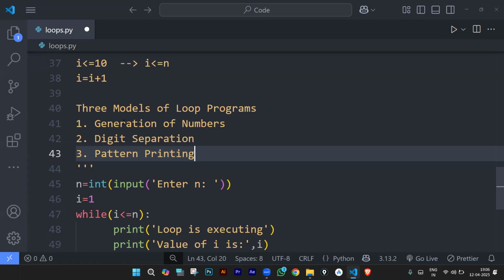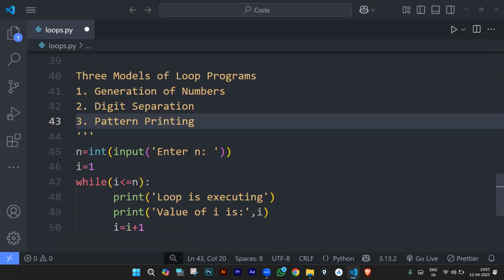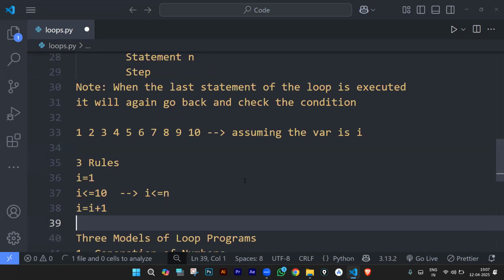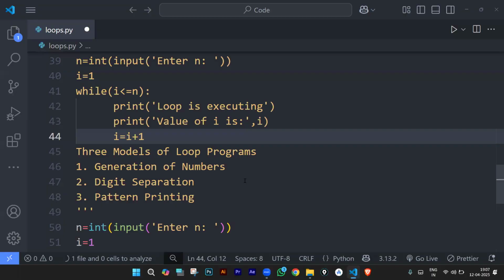Now you have seen one part of it. I have just introduced you to how a basic loop works. That is nothing but number generation with small modifications. We can control the entire loop, and we can control what we want to display. For now, let me make a small change here. Let me keep this inside a comment so that you can refer to it later on.